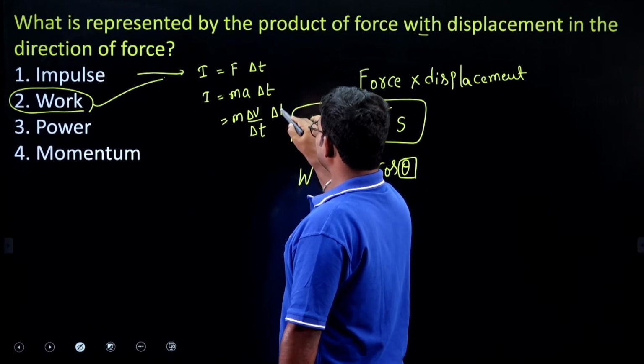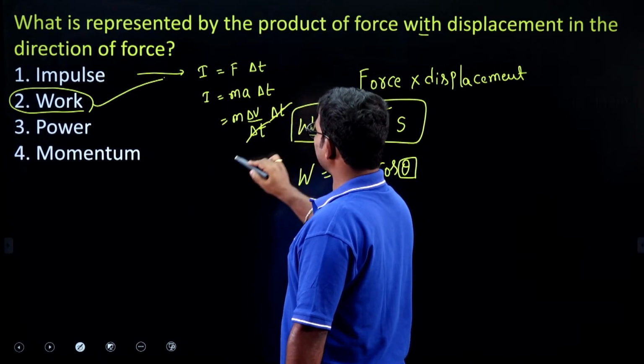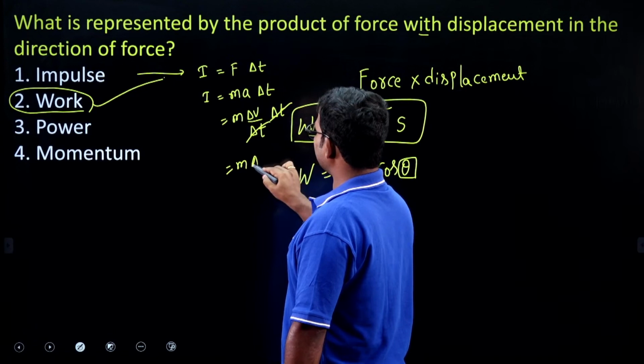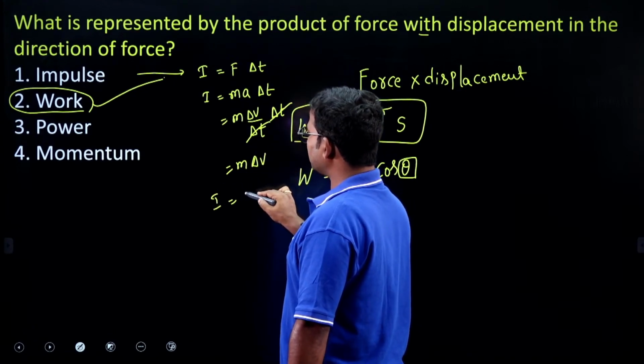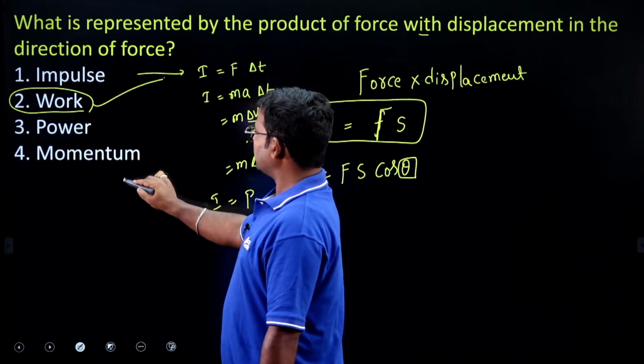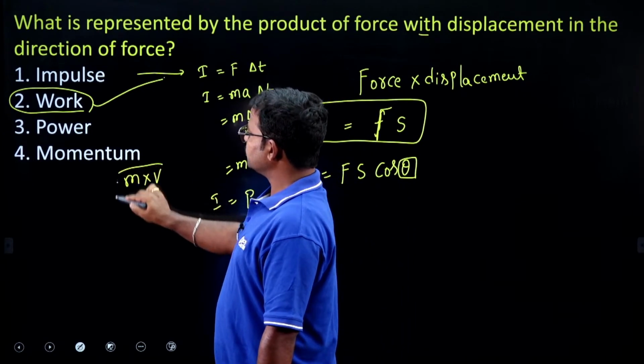If you cancel these two things, finally what we get? m into delta V. Nothing but I is equal to m into V, that is momentum P. So momentum means mass into velocity.